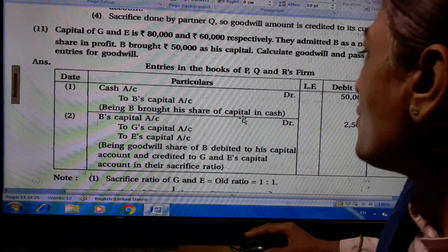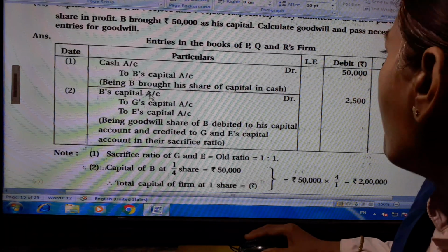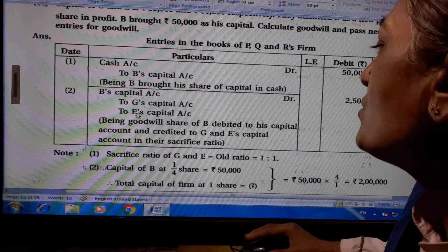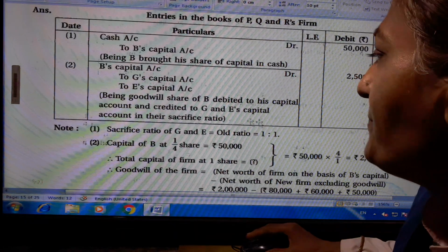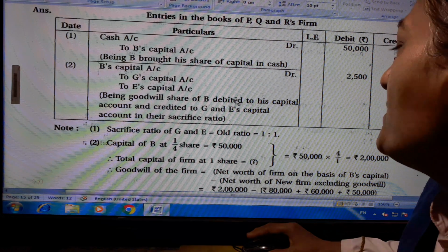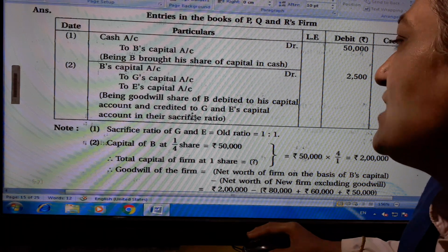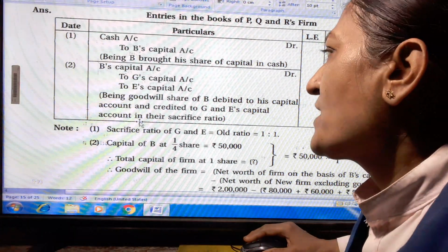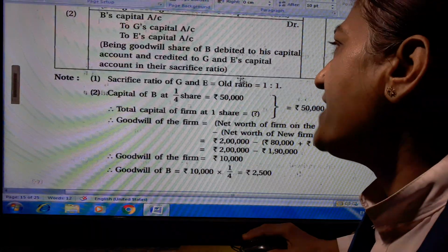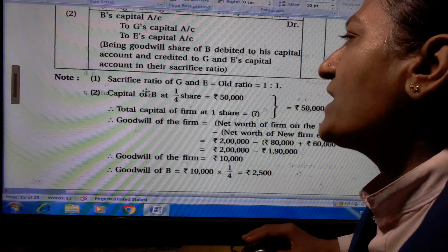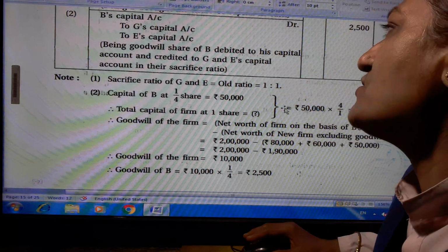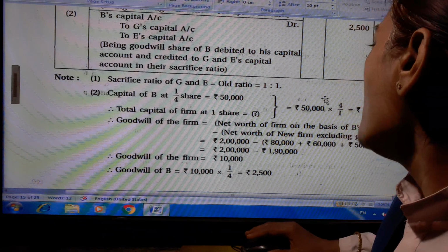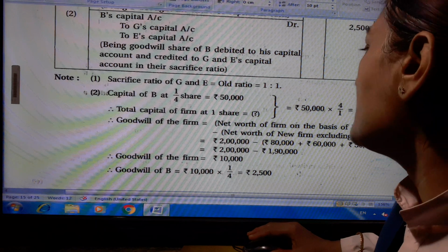B brought his share of capital in cash. B's capital account 2,500 to G's capital account 1,250 to E's capital account 1,250. B's goodwill share is debited to his capital account and credited to G and E's capital accounts in their sacrificing ratio. Here, sacrifice ratio of G and E, old ratio 1:1. Capital of B at 1/4 share is equal to 50,000. So total capital of the firm at 1 share is equal to how much? 50,000 into 4/1 is equal to 2 lakh.